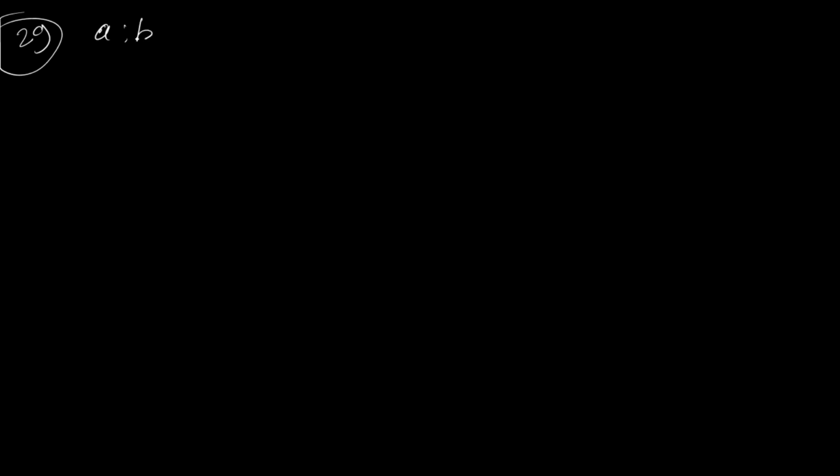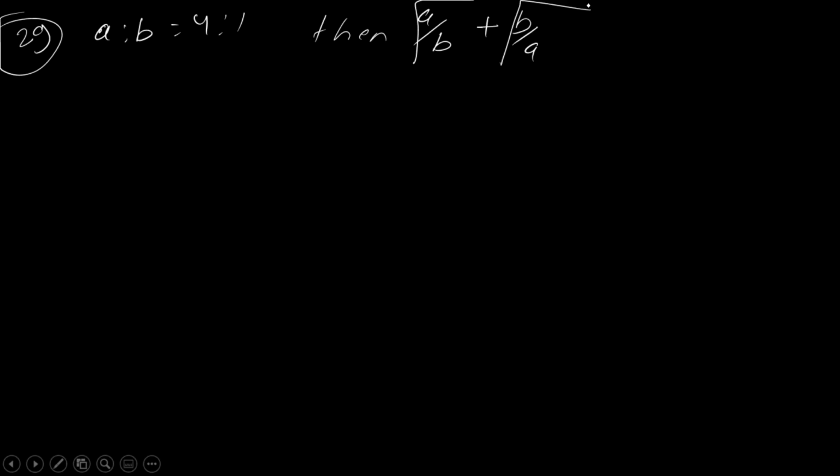Question 29: they are saying a is to b equal to 4 is to 1, then what is the value of root a by b plus root b by a? Anyone, please tell me what is happening. A by b is a normal term, but in b by a, something is being done, that is invertendo. What you will do, sir, is calculate both terms first and then sum them. So part 1, a by b equal to 4 by 1.